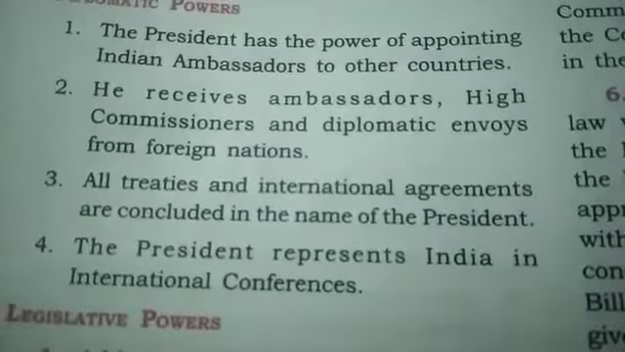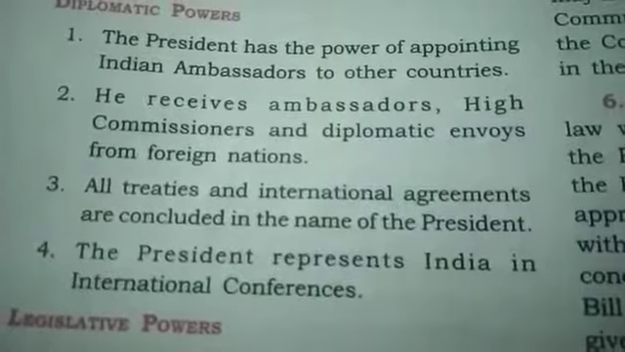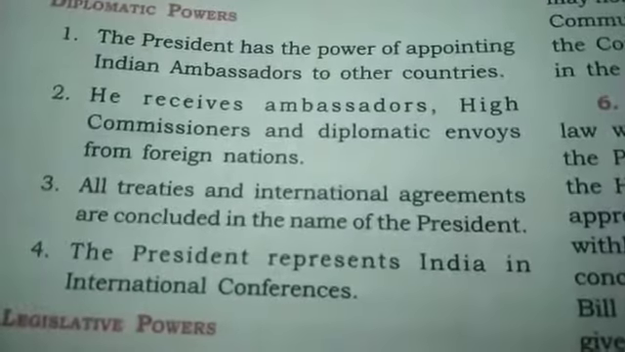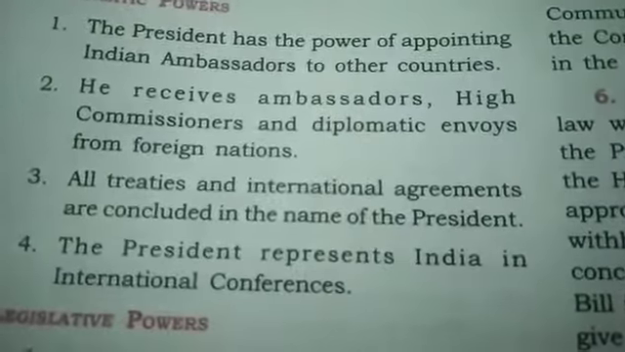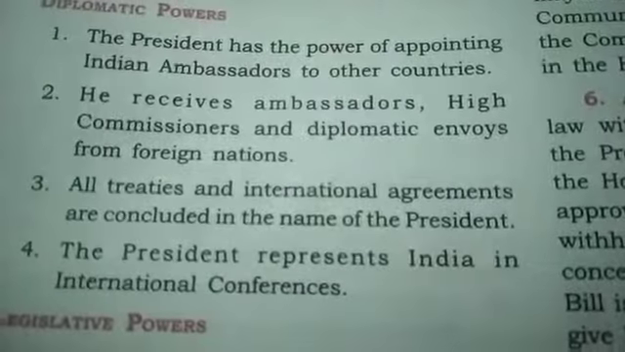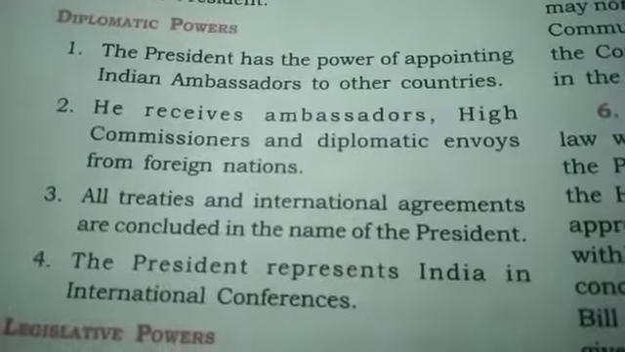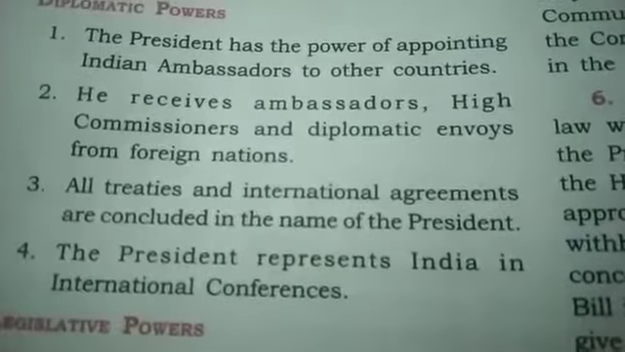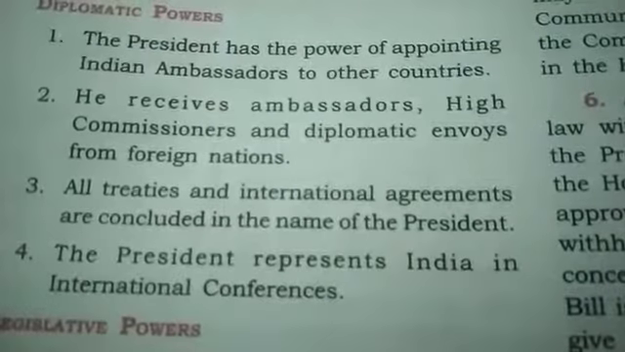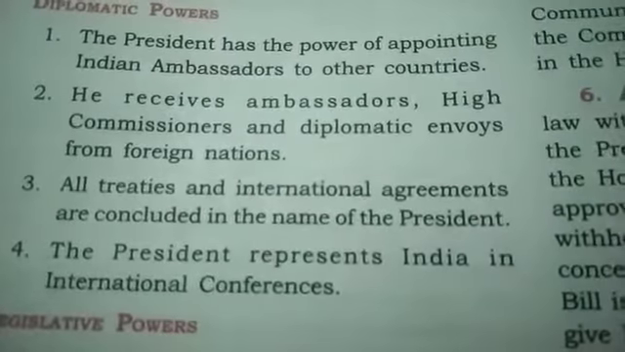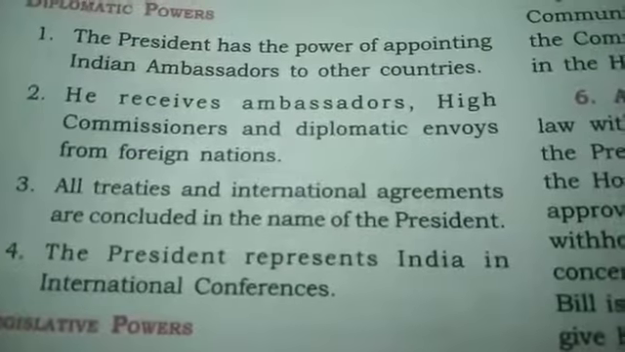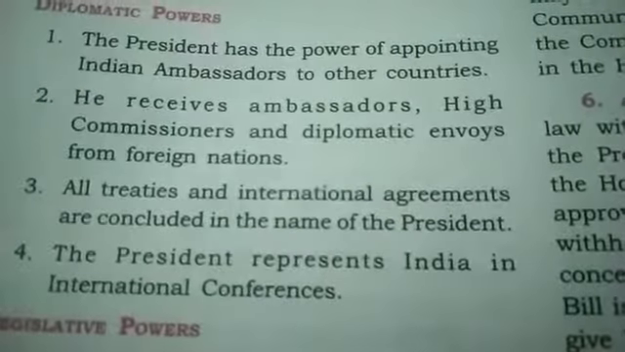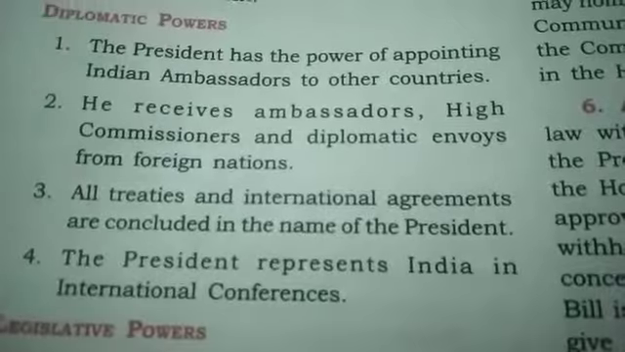Apart from that, children, he receives ambassadors, high commissioners and diplomats from other countries. All people who hold a high post or high administrative post, when they come to the country, are welcomed by the President of the country. Then all treaties and international agreements are concluded in the name of the President.